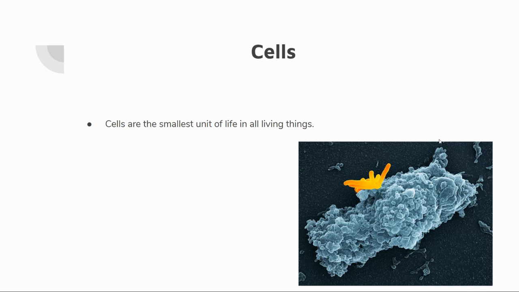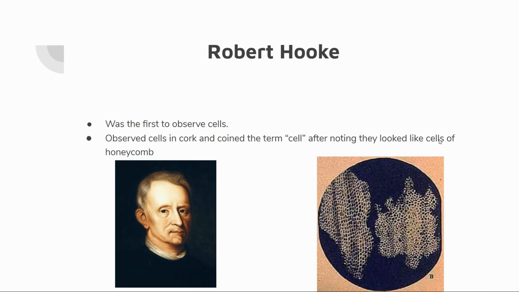So just a reminder, and we've talked about this back in Unit 1, the cells are the smallest unit of life in all living organisms. All living things are composed of at least one complete cell. That may be a prokaryotic cell, which is a very simple cell, but it is still one cell. So the first person is Robert Hooke.